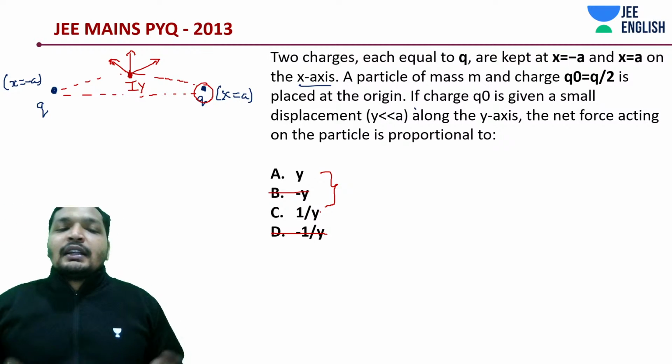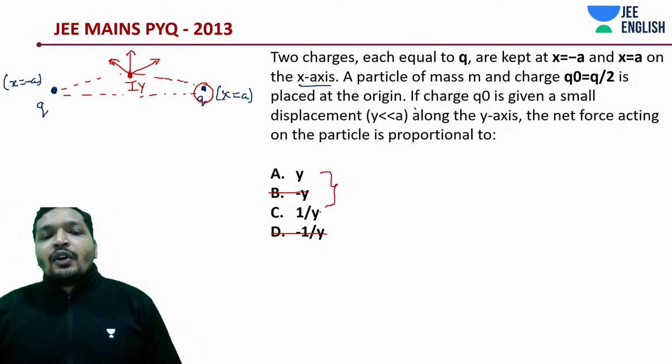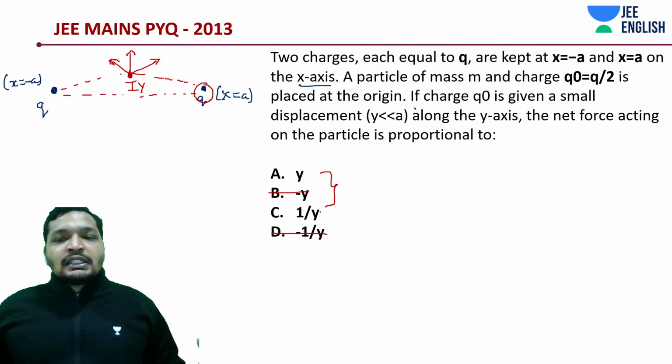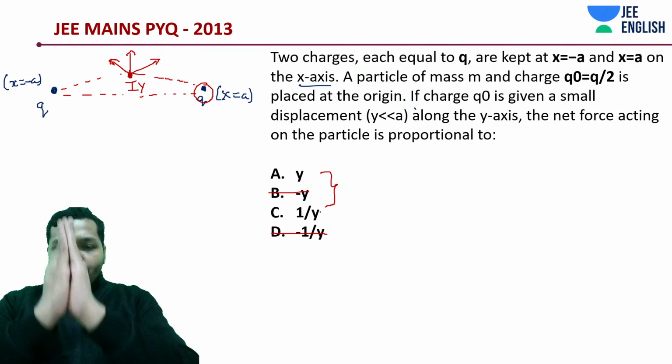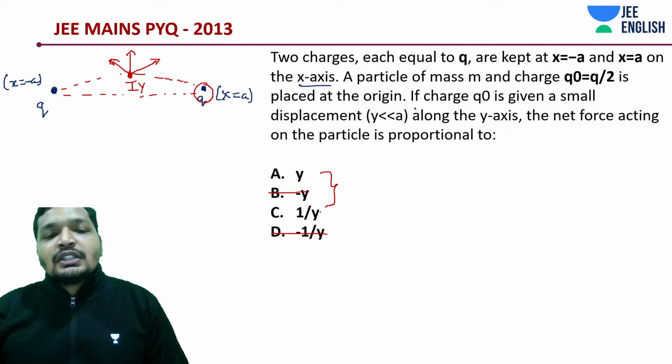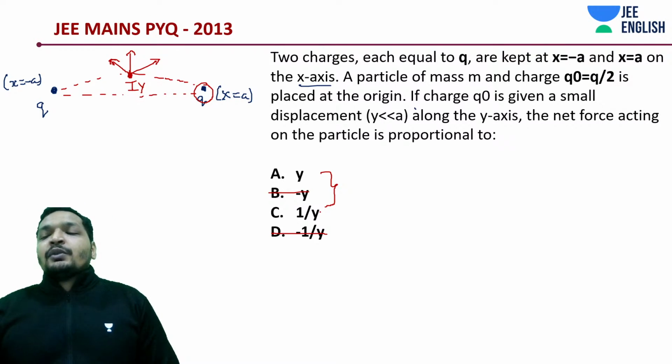So don't worry about it. Let's get to this question and understand the point. The like charges are going to repel each other, so the net force is going to be along the plus y direction. So there is no case of negative y here.